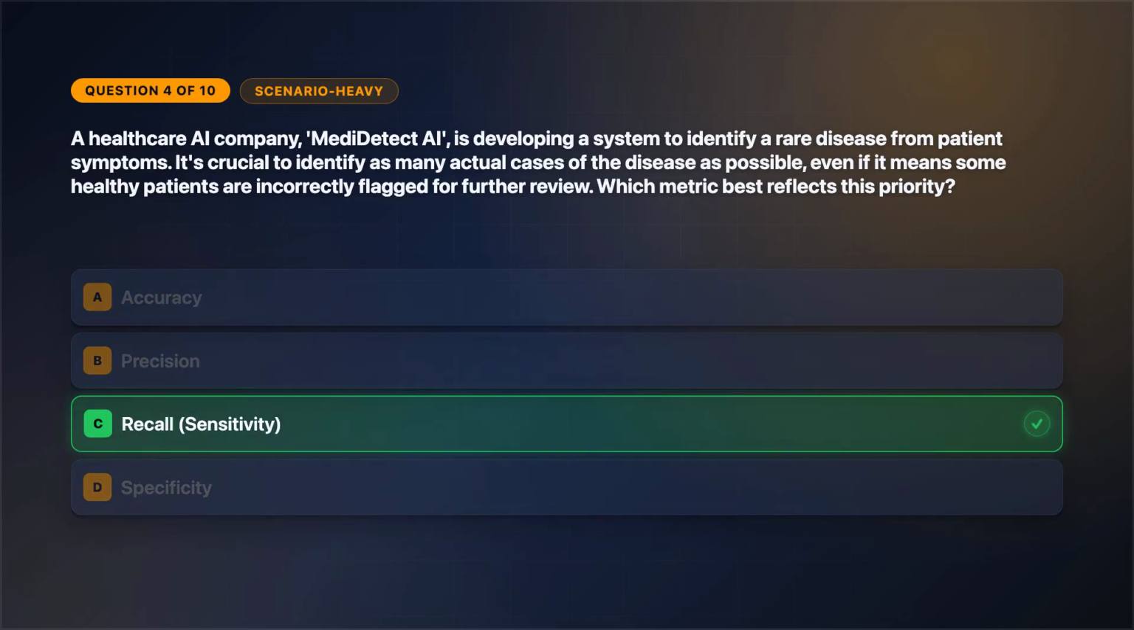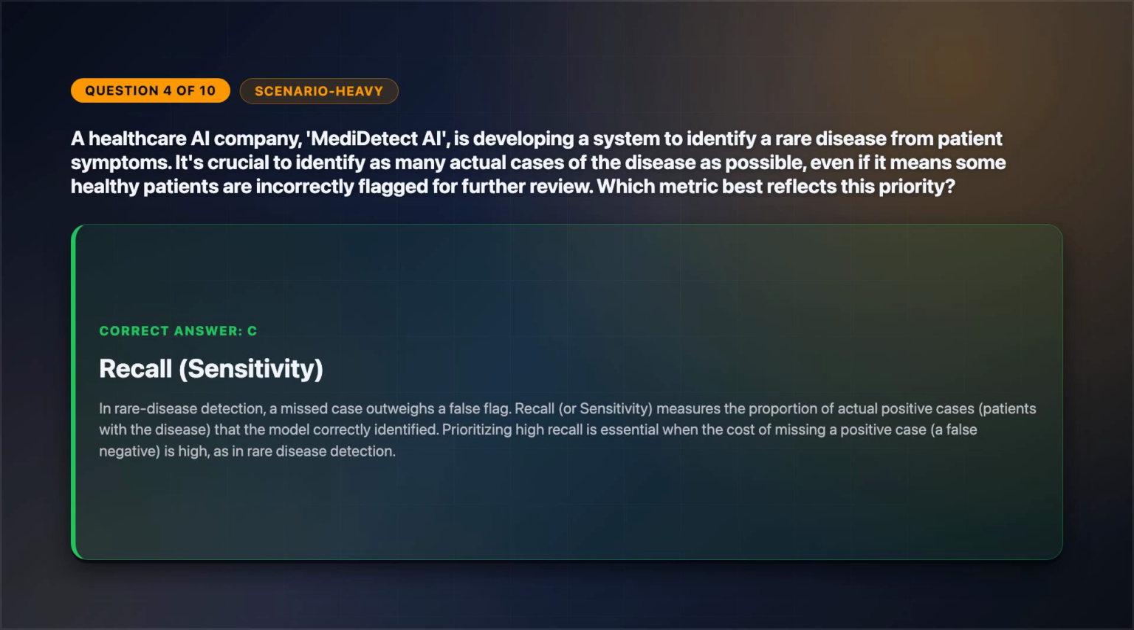The correct answer is option C. In rare disease detection, a missed case outweighs a false flag. Recall, or sensitivity, measures the proportion of actual positive cases, patients with the disease, that the model correctly identified. Prioritizing high recall is essential when the cost of missing a positive case, a false negative, is high, as in rare disease detection.